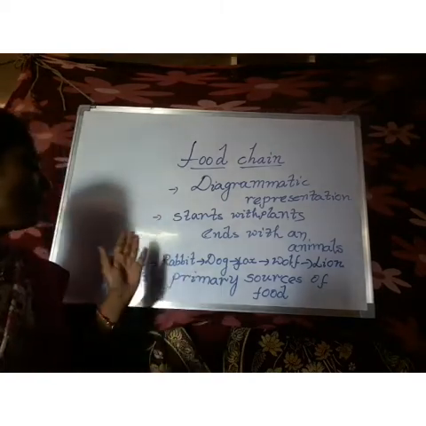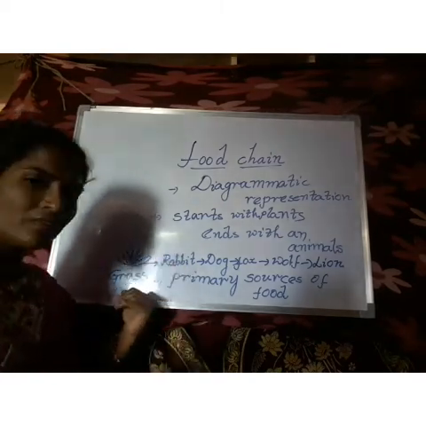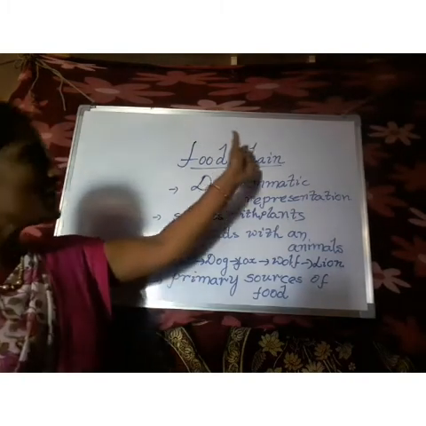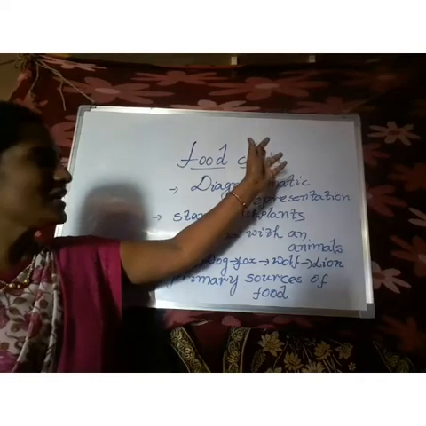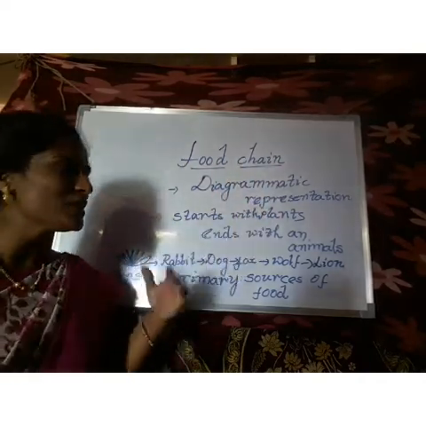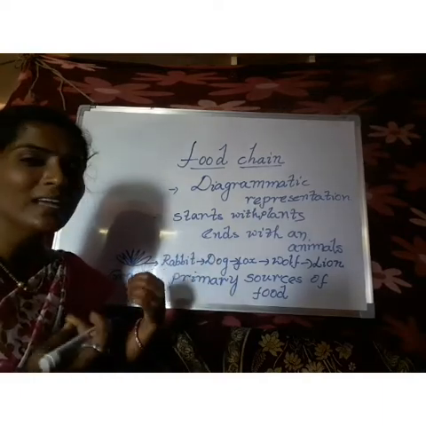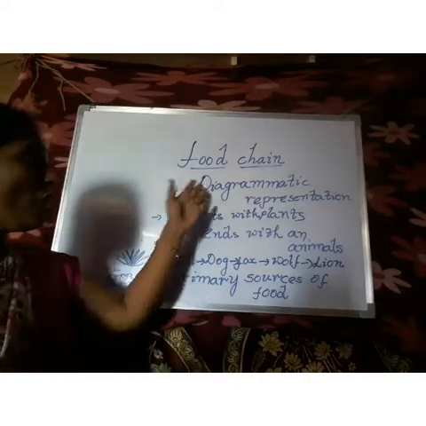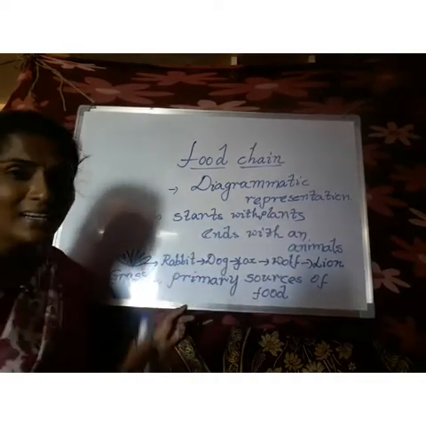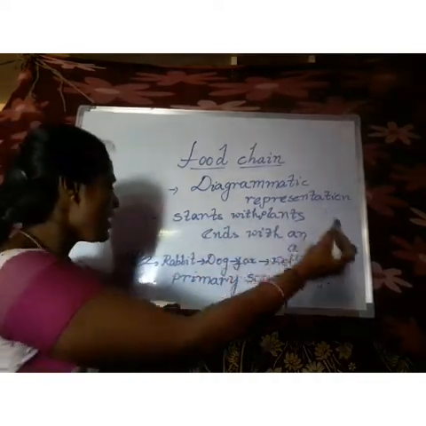Even in a food chain, it starts with plants only. See children, what is meant by food chain? A food chain is a diagrammatic representation of what living things eat and how they get energy. And a food chain always starts with a plant and ends with an animal.